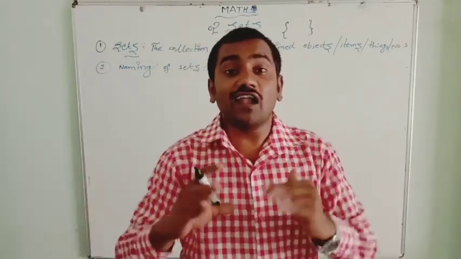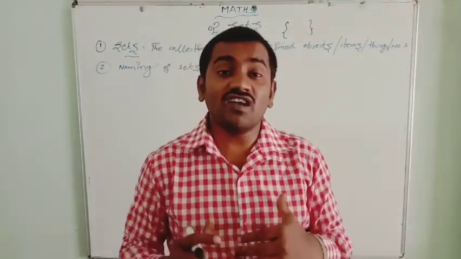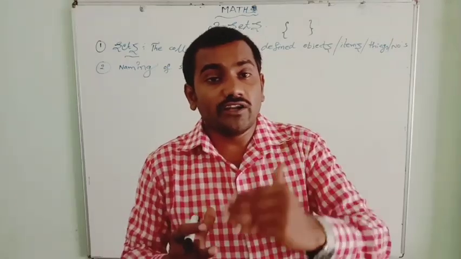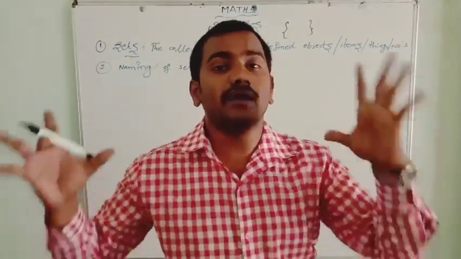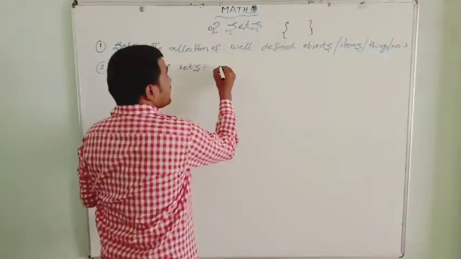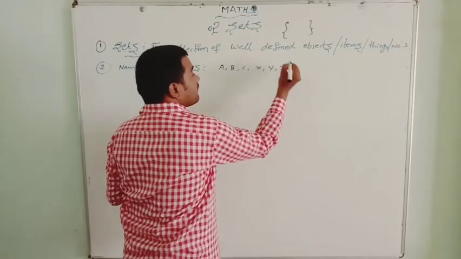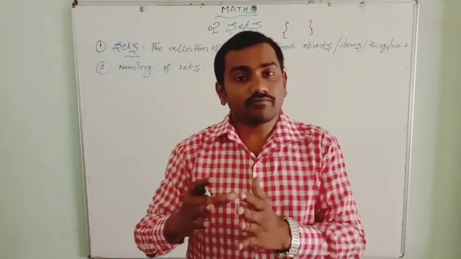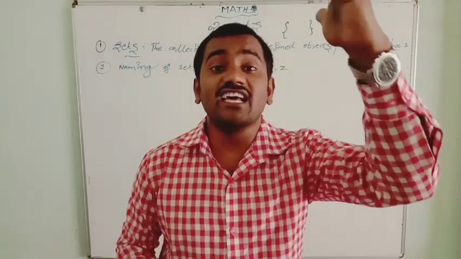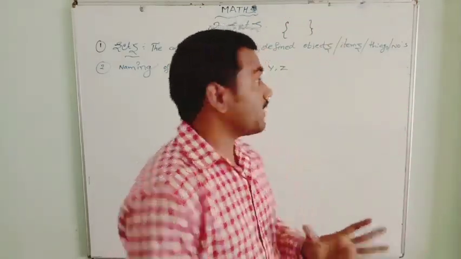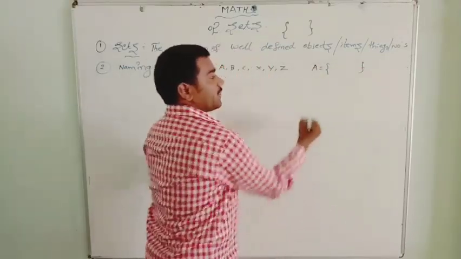The name of the set is always denoted by uppercase alphabets, like capital A, B, C, R, X, Y, Z. So we have set A, set B.